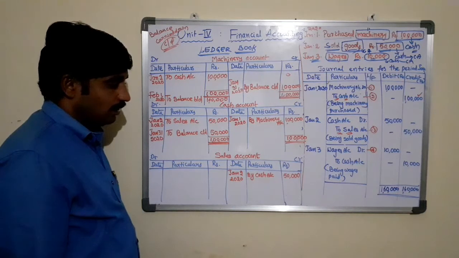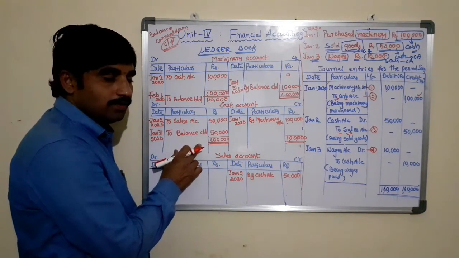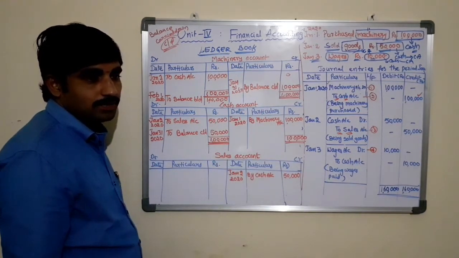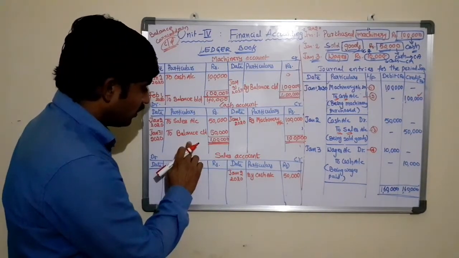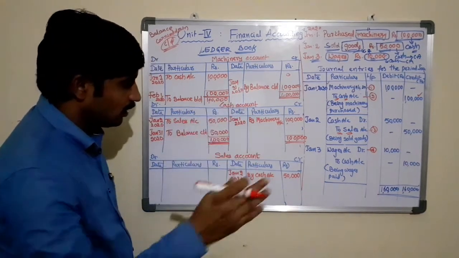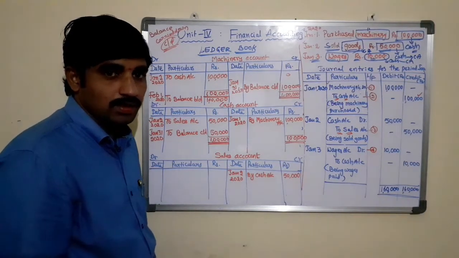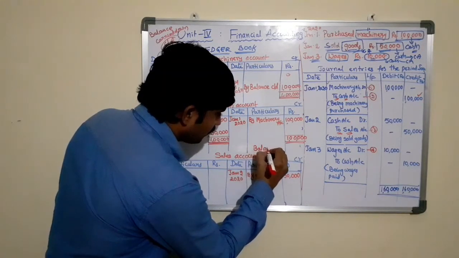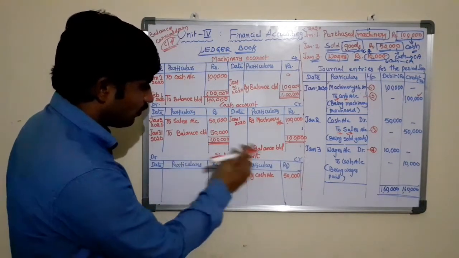Now immediately after writing the closing balance in the account, we need to write the opening balance for the next accounting period. As I said in the previous account, immediately after finding the closing balance, we need to carry forward the same amount to the next accounting period as the opening balance. So the opening balance is always denoted by balance brought down, on the opposite side.